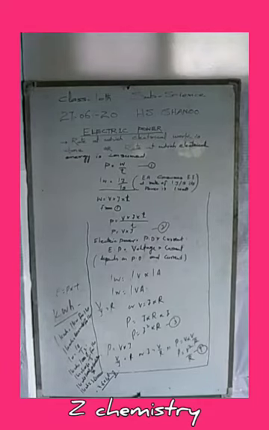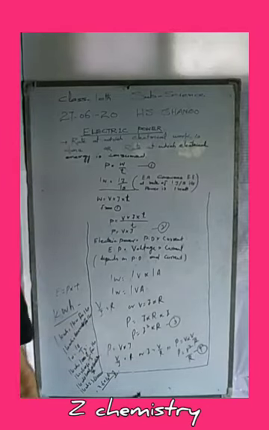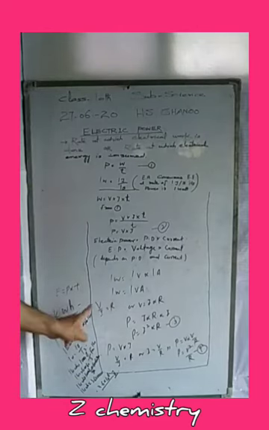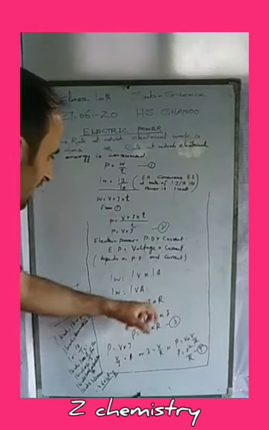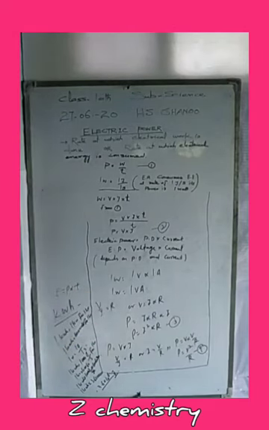There are certain other formulas for this electric power. We know from Ohm's law that at constant temperature, resistance is the ratio of potential difference and the current flowing through it, or V divided by I is equal to R, or V is equal to I into R. Substitute this value of V in the formula.